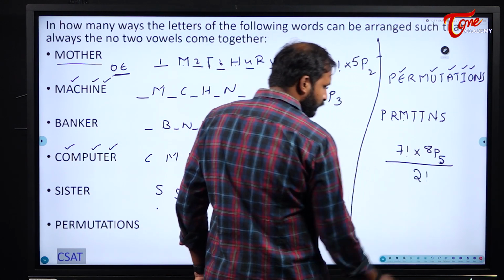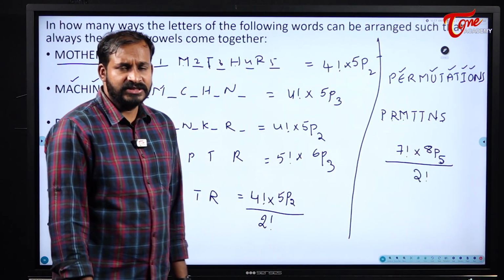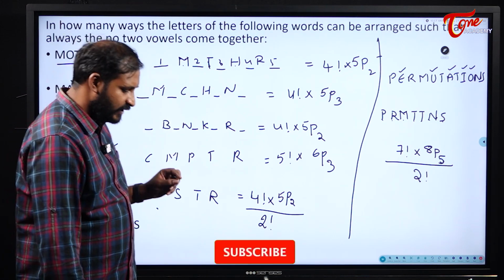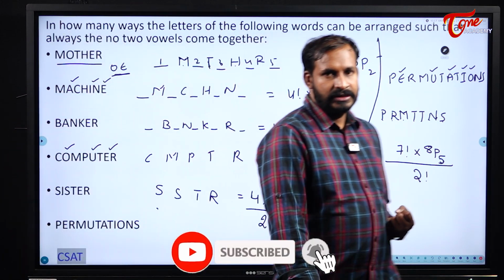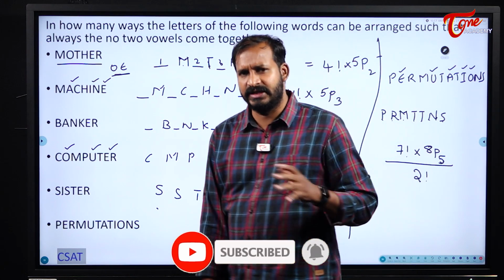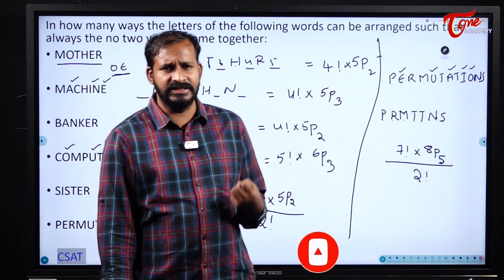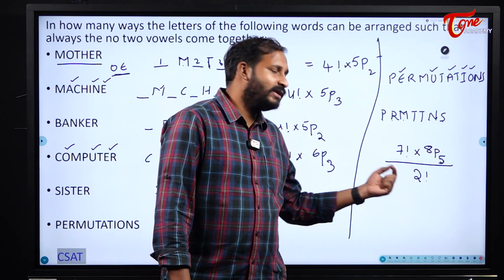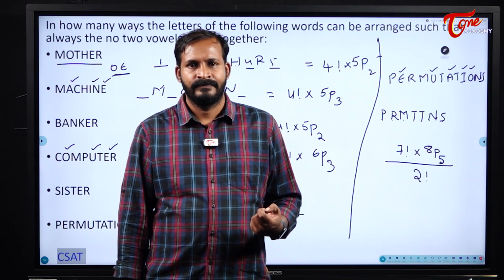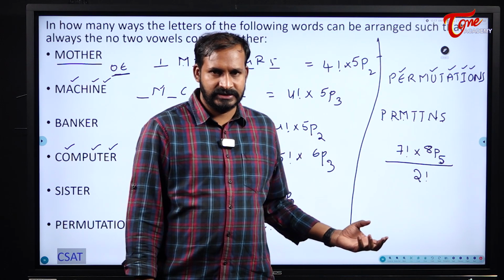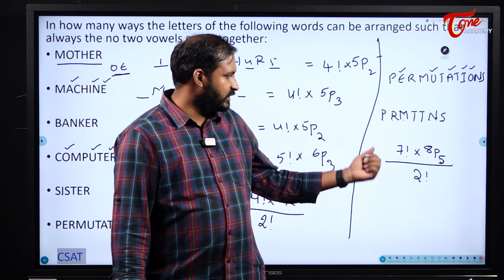So, by 2 factorial. See students, in this permutation concept, whenever any letter is repeated, irrespective of the cases or any special case, immediately we will have the denominators. Okay, try to observe that one.